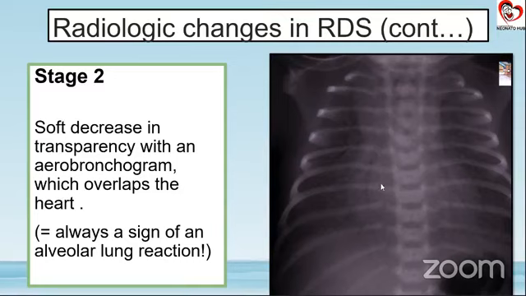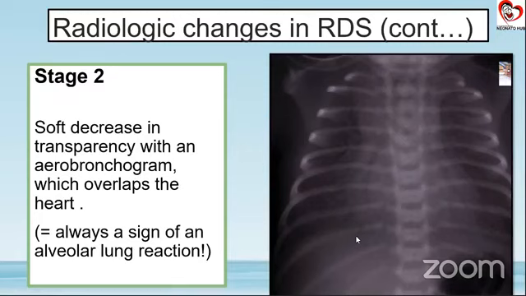So as you can see, this and this is way different. This is a completely reticular pattern which we can see here. Though we can make out the mediastinal boundaries, we can make out the diaphragm. So this is stage 2. Now what is important of stage 2 are these lines. If you can appreciate, this is something called air bronchogram. Air bronchogram actually tells us that this is either a stage 2 or stage 3 of RDS that we are dealing with.